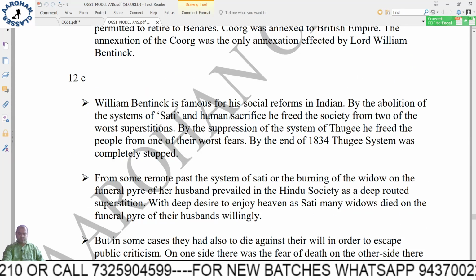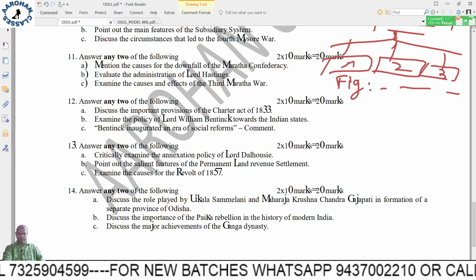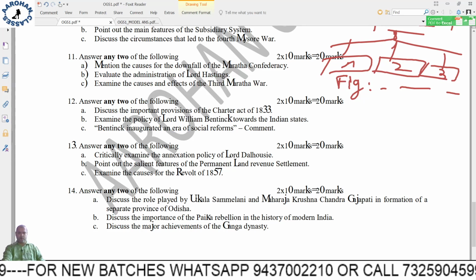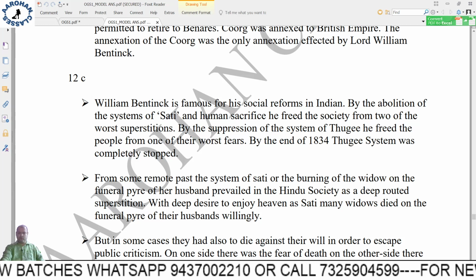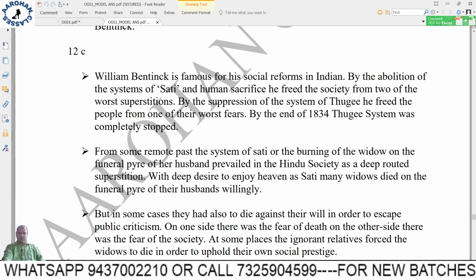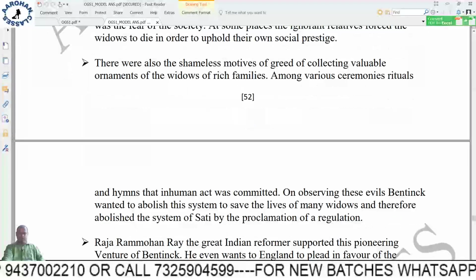Next, 12c. Bentinck inaugurated an era of social reforms. Comment. So what were the social reforms that William Bentinck brought in, that you have to write.